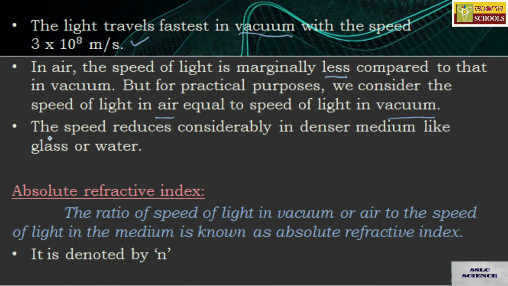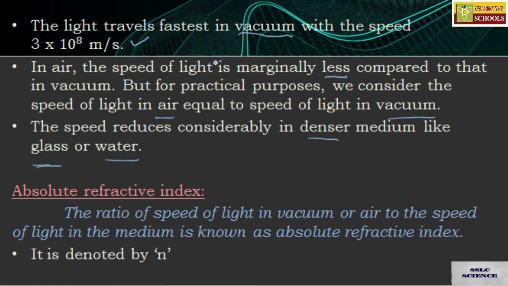Okay, the speed is going to reduce considerably in a denser medium like glass or water. So what I mean to say is, the light which travels very fast, 3 into 10 to the power 8 meter per second in vacuum, and marginally less in air, reduces considerably in a denser medium like glass or water.